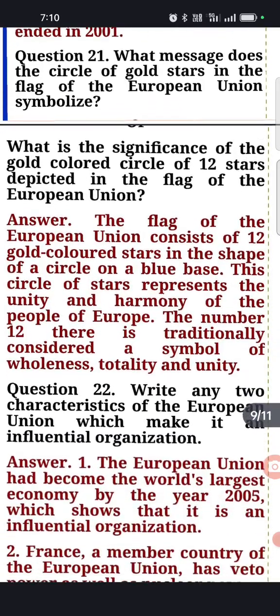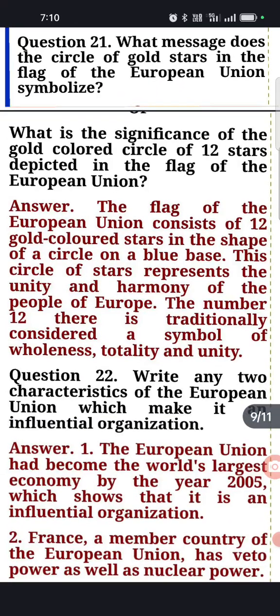Now come to the 21st question. What message does the circle of gold stars in the flag of the EU symbolize? You have seen the symbol, the logo of this EU. You have seen the circle outline is of blue color, and inside the blue there were some golden stars. Now, what does this gold star symbolize?